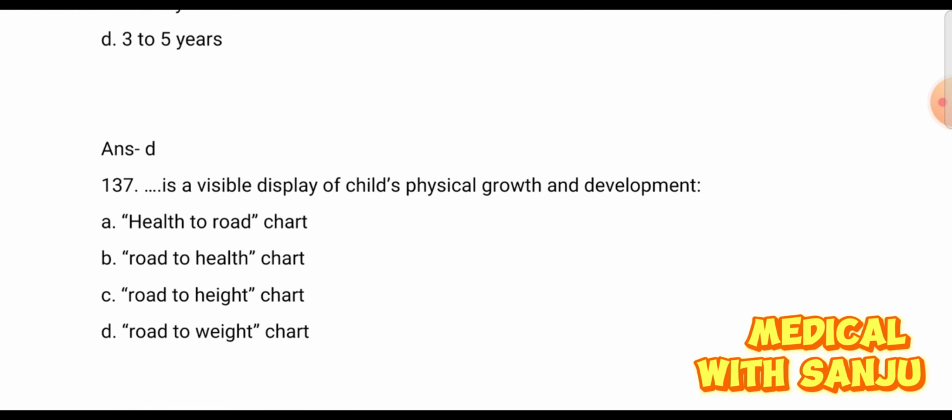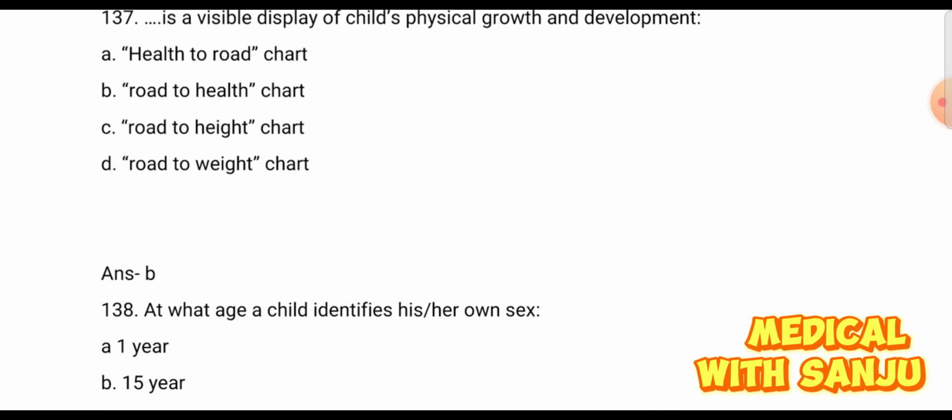Question number 137. Dot dot dot is a visible display of a child's physical growth and development. Option A. Health to road chart. Option B. Road to health chart. Option C. Road to height chart. And option D. Road to weight chart. This is a growth chart and this is a road to health chart. Option B is the right answer.